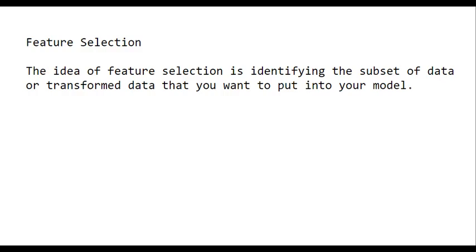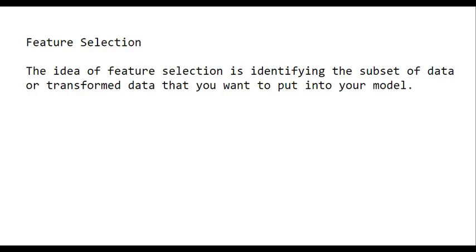Similarly, we want to construct new variables by transforming the existing variables with log factors, or turning a continuous variable into a binary variable before feeding them into our model. So transformation is also possible and it is needed in many cases. So feature selection is all about identifying the subset of data that we want to put in our model.